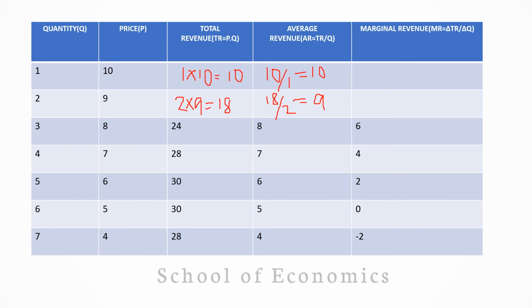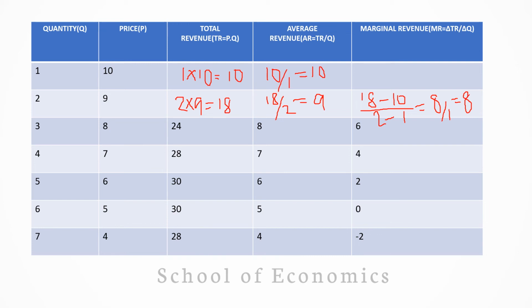So the value of MR at price 9 will be 18 minus 10, divided by 2 minus 1. So it is 8 divided by 1, that is equals to 8. So value of MR is 8 when the price is 9.